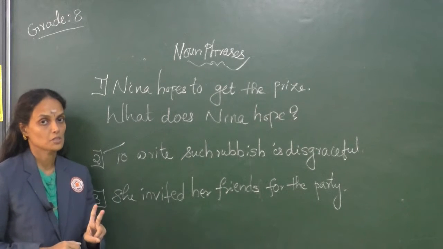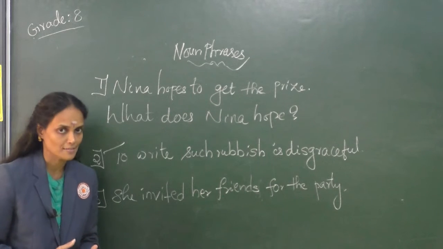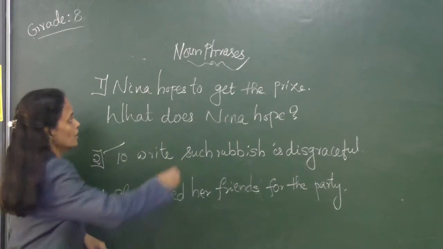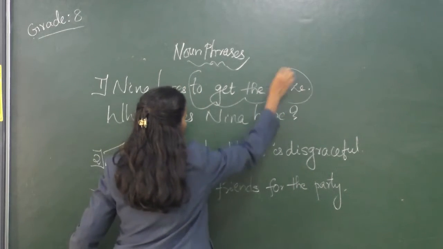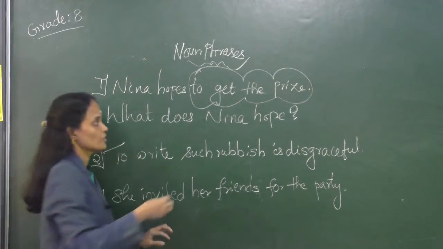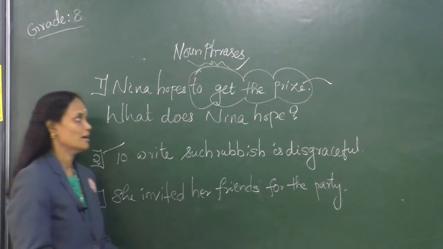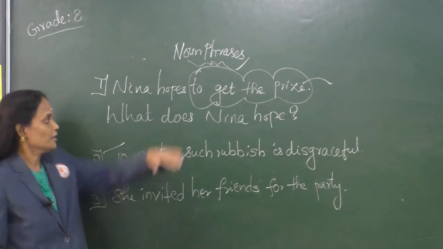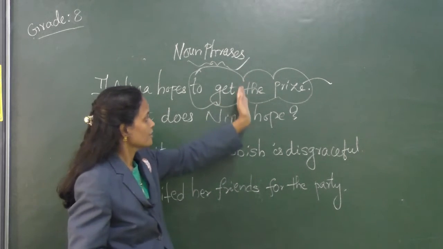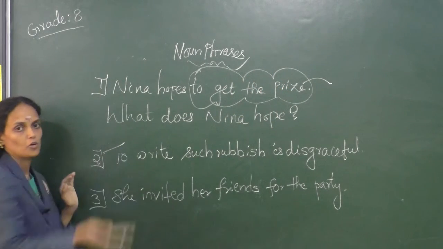Only two WH question words are to be used while identifying a noun phrase in a sentence: what or whom. What does Nina hope? What should be the answer? To get the prize. Yes, we have got the noun phrase here. And what is the second condition? A noun phrase always has a noun. Here prize is the noun. And the third condition is that a noun phrase functions as an object. Yes, to get the prize, this part functions as an object of the main verb hopes.